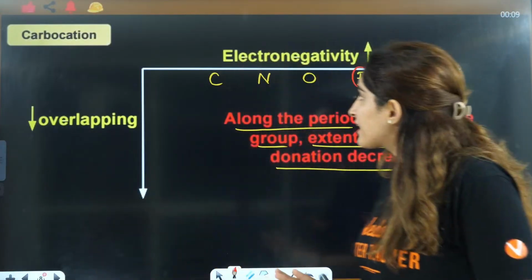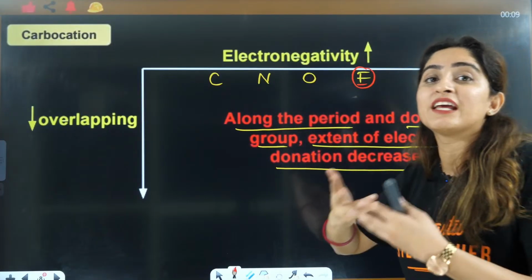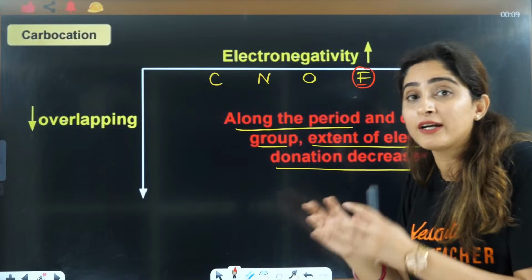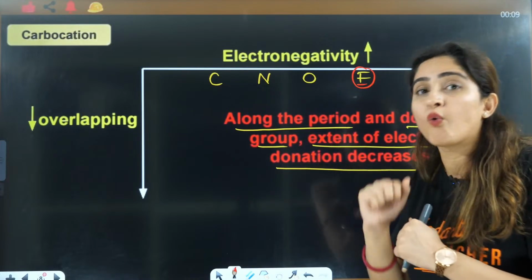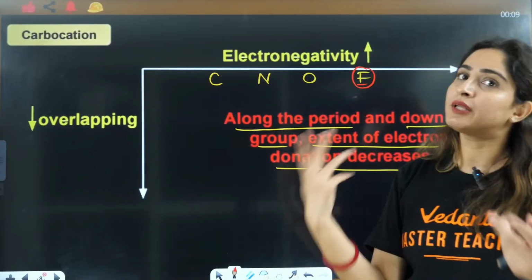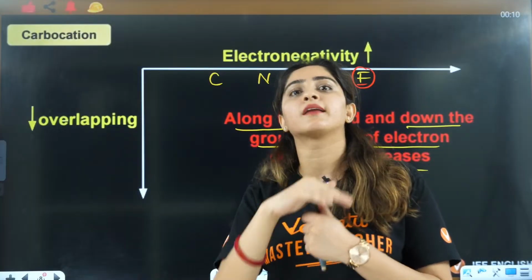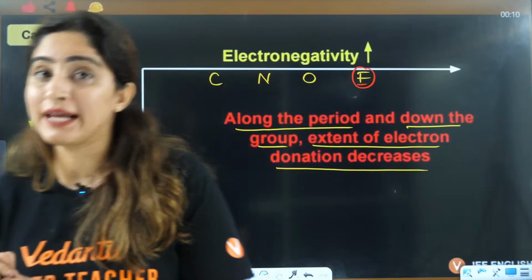That is why along the period, the extent of donation decreases. Fluorine is highly electronegative, it would not want to donate the electrons. And down the group, electronegativity is decreasing, so it's not because of electronegativity.